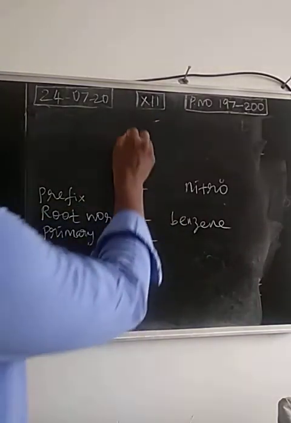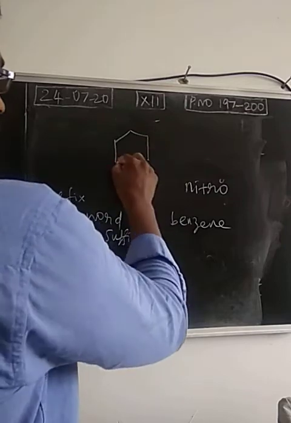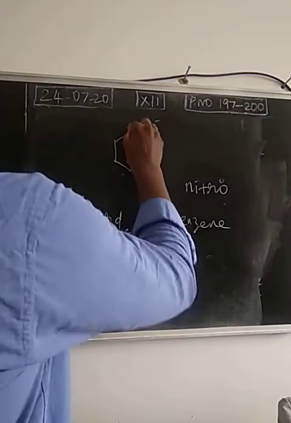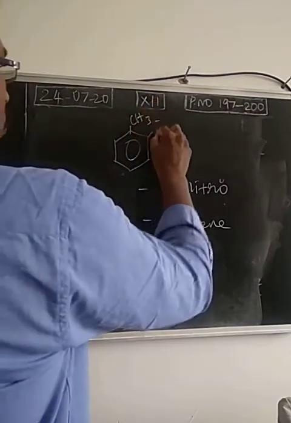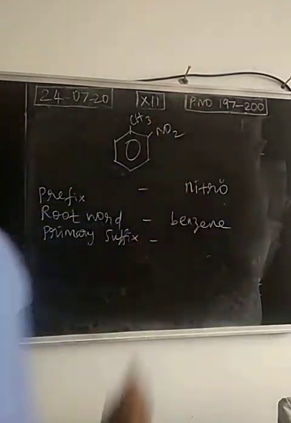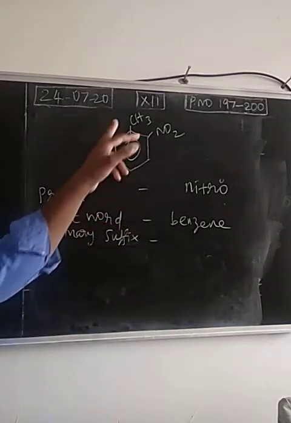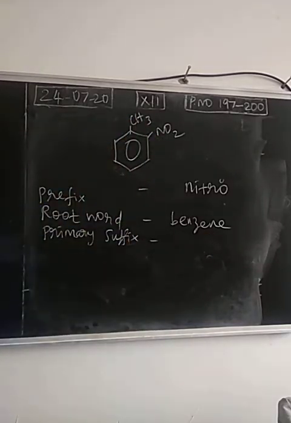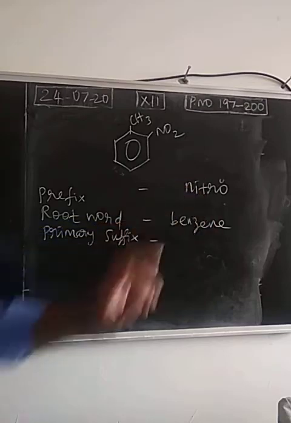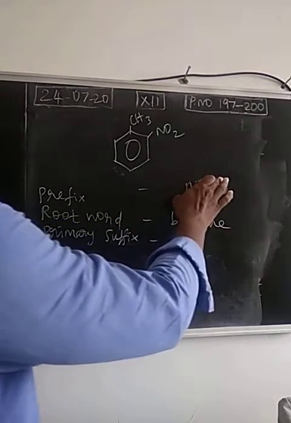Fourth compound. So the root word as usual is benzene. In benzene, at 2 different positions we have 2 substituents, because we assume the functional group as a substituent here. So we have a nitro group as well as a methyl group.